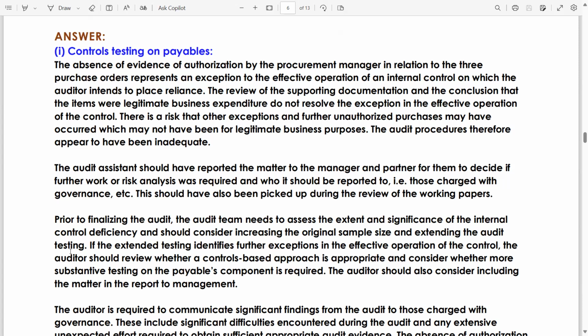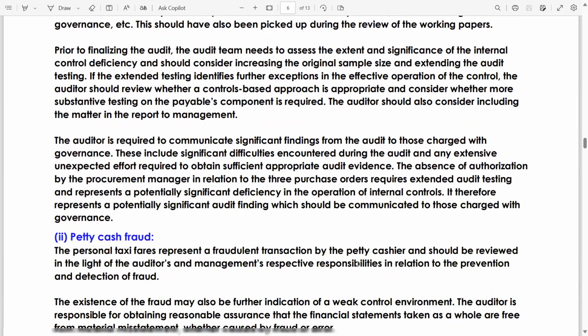Means you should have also performed TOD, test of details. If the extended testing identifies further exceptions in the effective operation of the control, the auditor should review whether a controls-based approach is appropriate and consider whether more substantive testing on the payables component is required. The auditor should also consider including the matter in the report to the management.